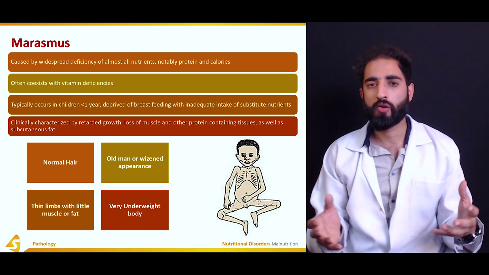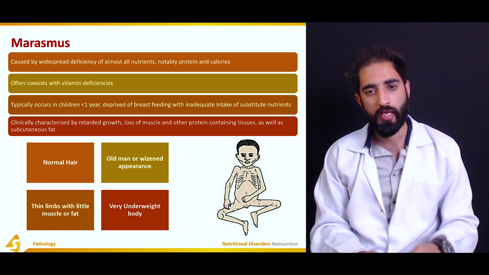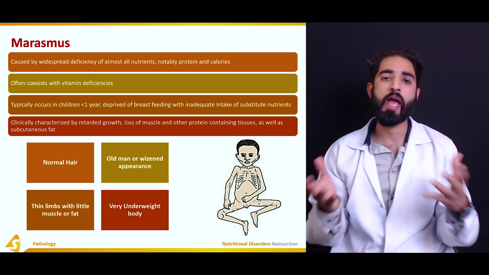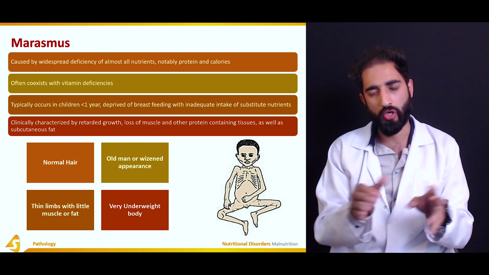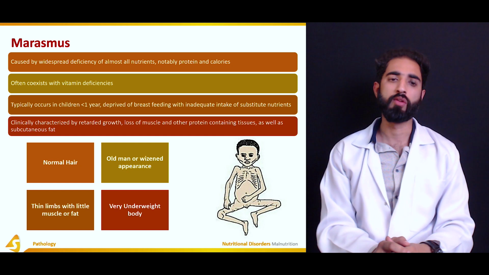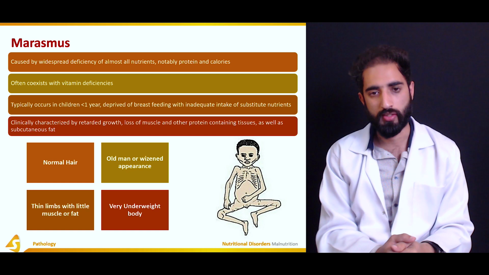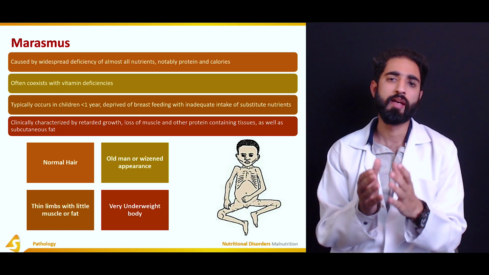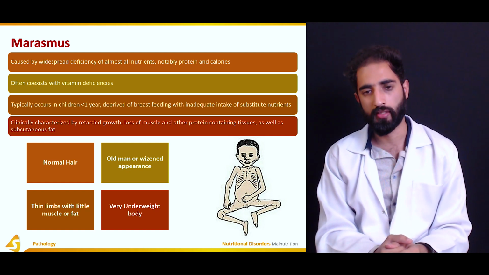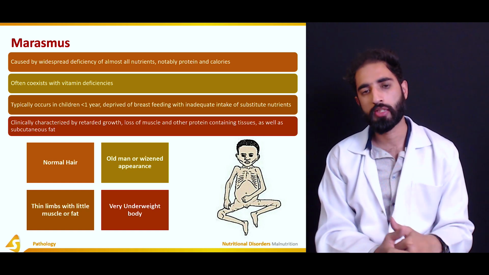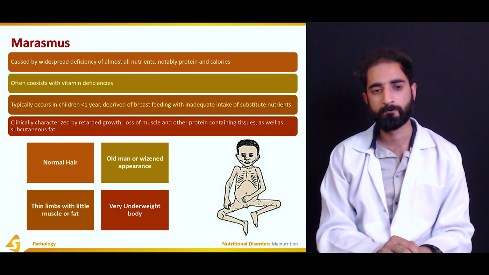So it is caused by a widespread deficiency of almost all nutrients, including both calories and protein. So calories from carbohydrates and protein. So that child is having deficiency of both. And it also coexists with vitamin deficiencies as well, because the only source of nutrition for that child was his or her mother. And because of another sibling, that child has been displaced or removed from breastfeeding.